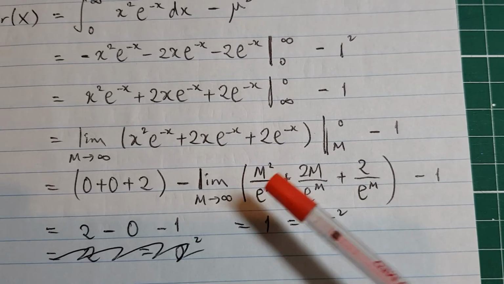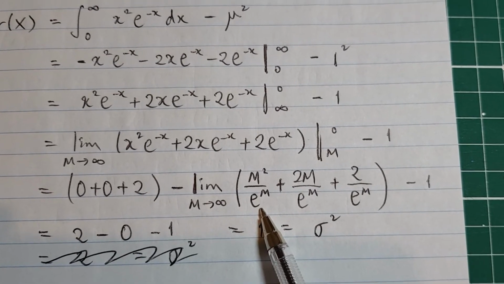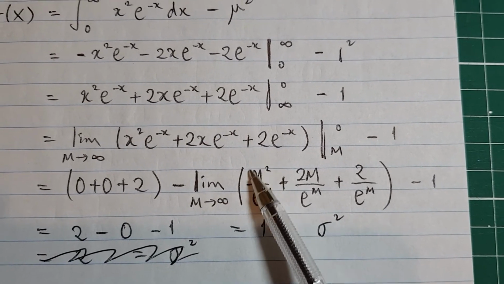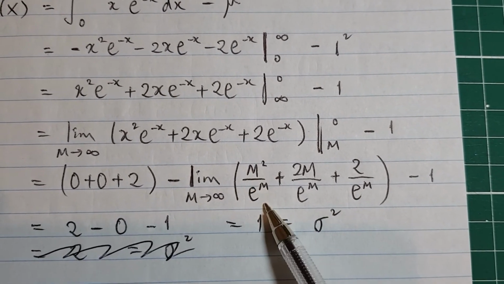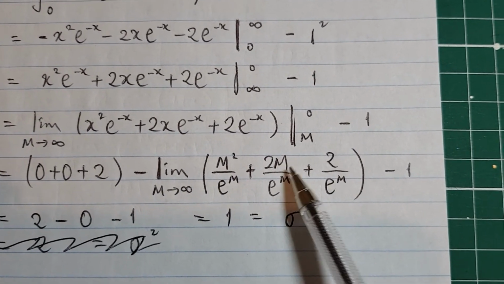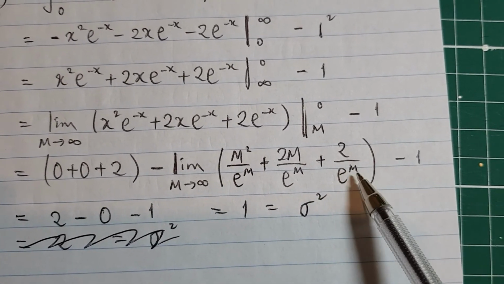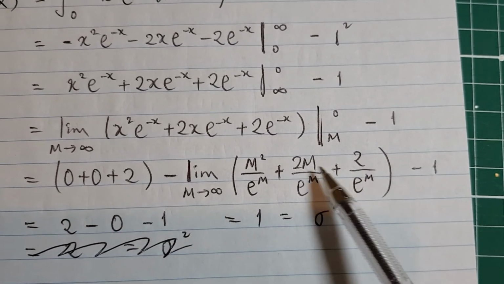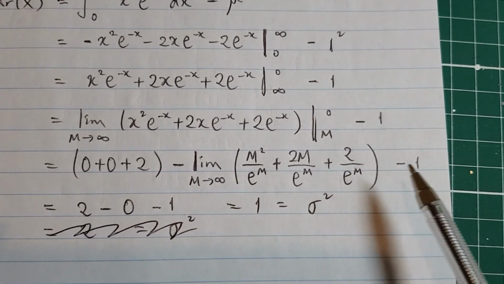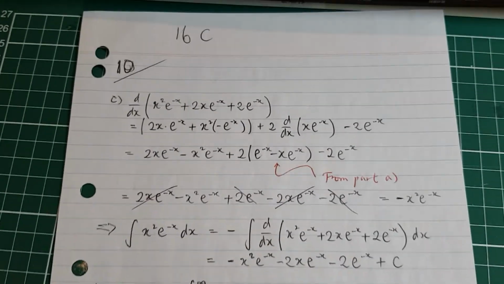Now notice here, even though this is quadratic, we now know that exponential growth outpaces the quadratic as well. So as m gets bigger and bigger, this whole thing becomes 0 because the denominator gets even bigger. Same for the linear term, that's no match at all, so that's still 0. That's a constant over the exponential, so that's even worse. So this thing becomes 0 a lot faster than the other 2. So all of these 3 are 0. So 2, take away 0, and then take away 1 gives you 1 as the variance. And that is it, believe it or not.